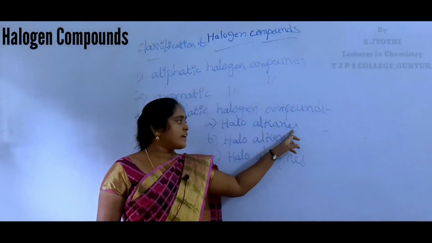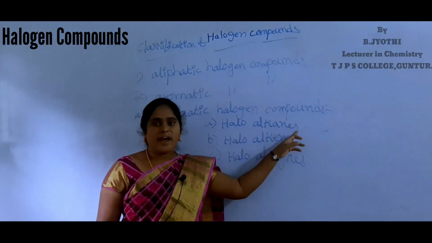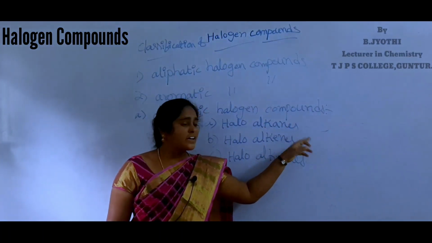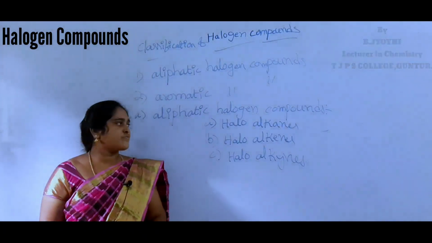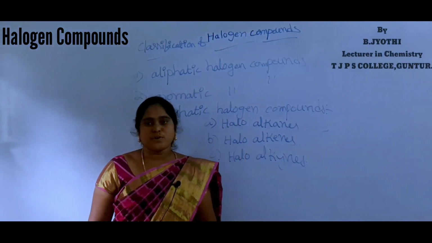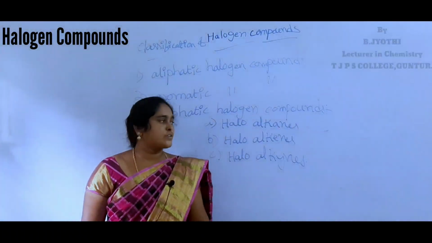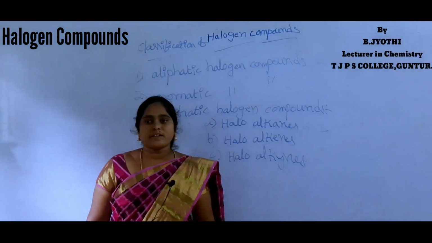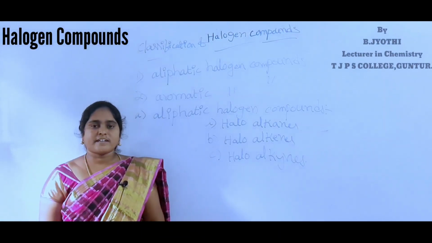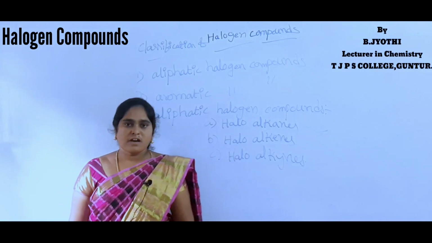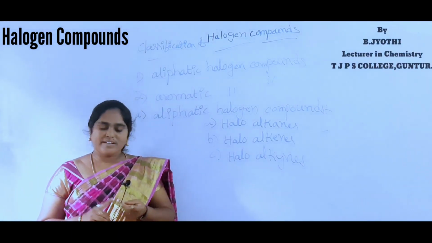These are halogen derivatives of alkanes. Haloalkanes are classified into 3 types: primary, secondary and tertiary halides, depending upon whether the halogen atom is attached to a primary, secondary or tertiary carbon. Do you know what is primary, what is secondary, what is tertiary?